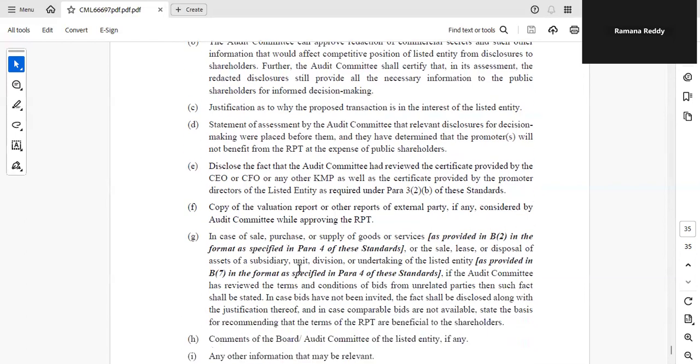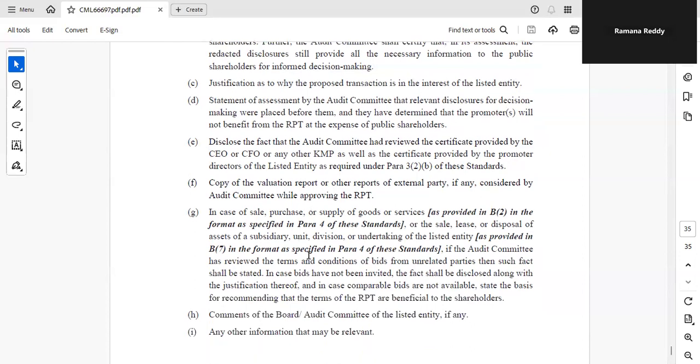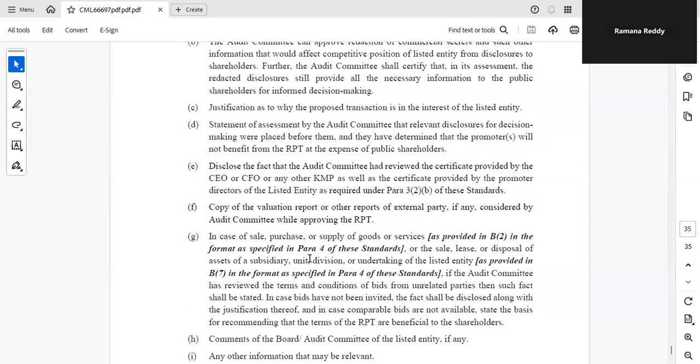Copy of the valuation report and other reports of external parties, if any, considered by the audit committee while approving the RPT. And in case of sale, purchase, or supply of goods or services, or the sale, lease, or disposal of the assets of the subsidiary, unit, division, or undertaking of the listed entity, if the audit committee has reviewed the terms and conditions of the bids from unrelated parties, then such fact shall be stated.